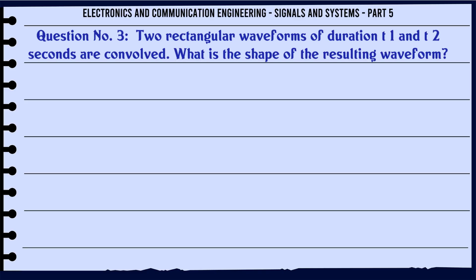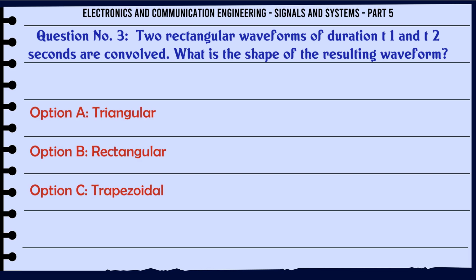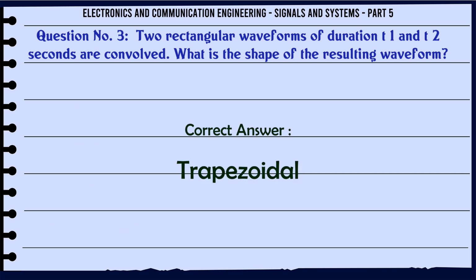Two rectangular waveforms of duration t1 and t2 seconds are convolved. What is the shape of the resulting waveform? A: triangular, B: rectangular, C: trapezoidal, D: semicircular. The correct answer is trapezoidal.